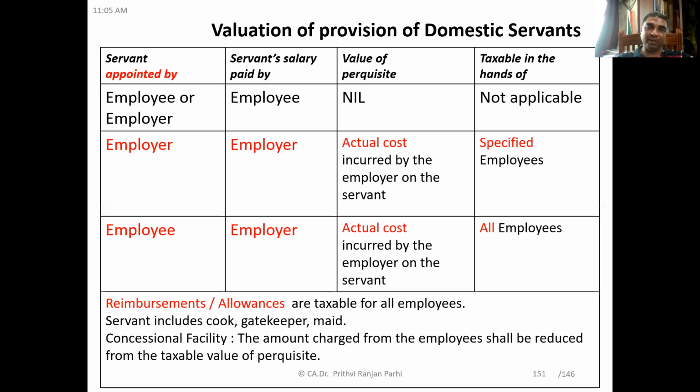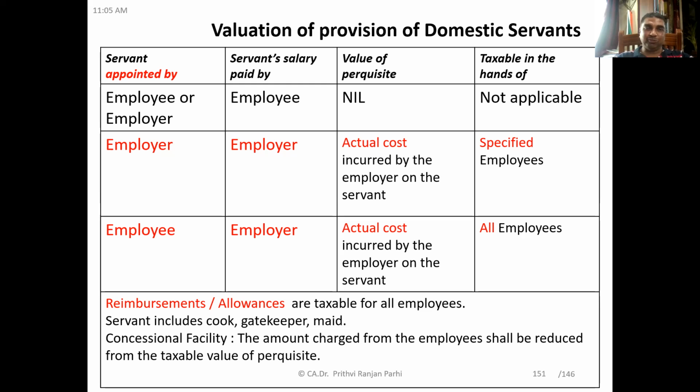If the payments are made by the employee, do you think it is a perquisite? Because the salary is paid by the employee, it is not a perquisite at all. So the value of the perquisite will be nil, so it is not taxable. Even if the employer has appointed, so what? Salaries are paid by the employee. So it's not a perquisite.